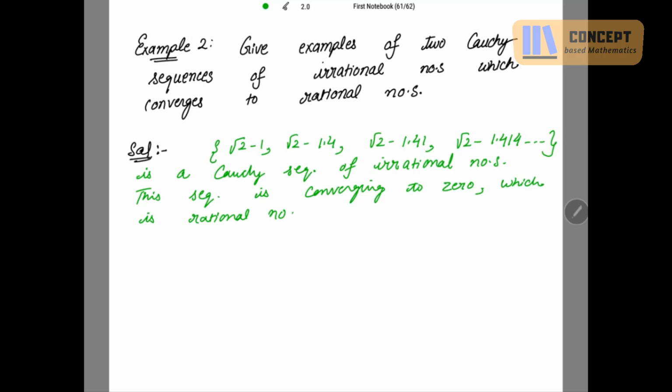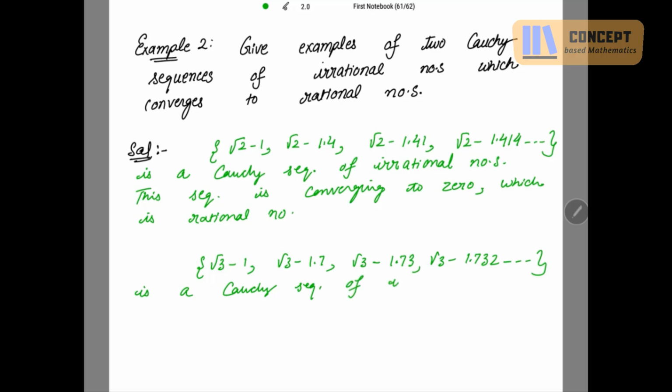Can you guess one more example? We should take the example for root 3. Yes, root 3 minus 1, then root 3 minus 1.7, then root 3 minus 1.73, then root 3 minus 1.732, and so on. This is also a Cauchy sequence of irrational numbers.